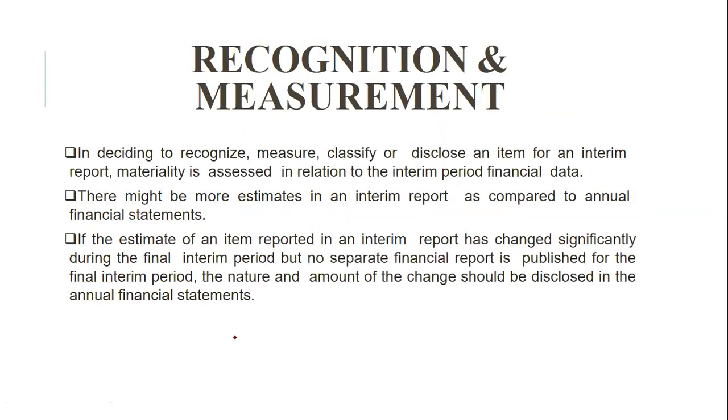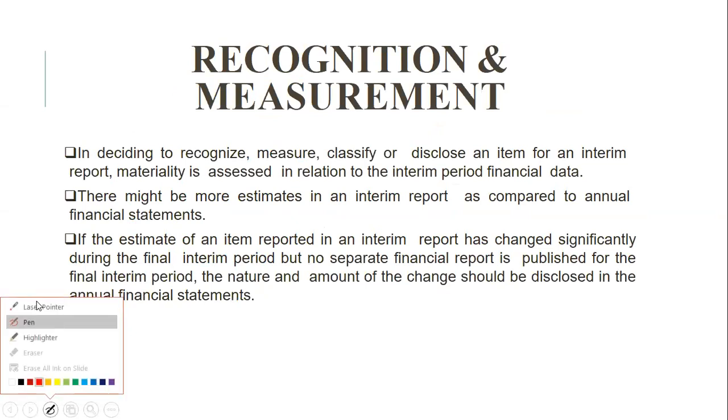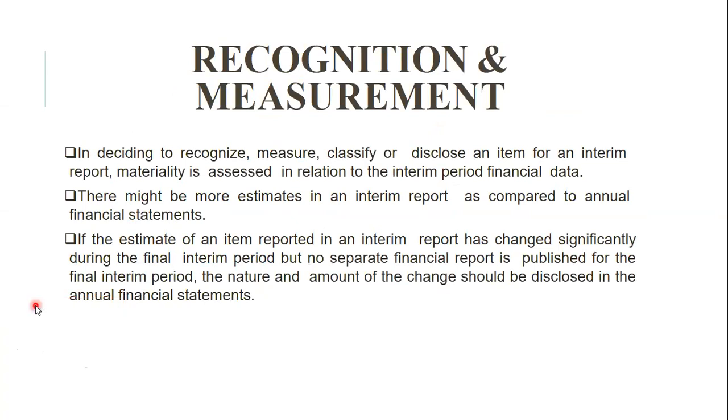Then recognition and measurement. What should be recognized while preparing a statement, and what are the measurements, how we measure the things for the quarterly. In deciding to recognize, measure, classify or disclose an item for an interim report, materiality is assessed in relation to the interim period financial data.